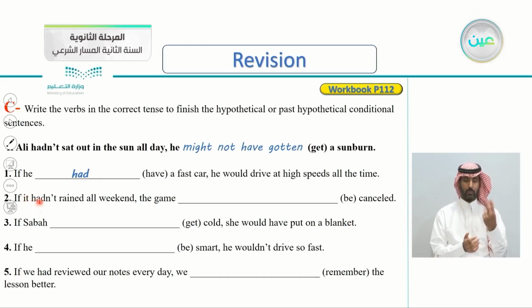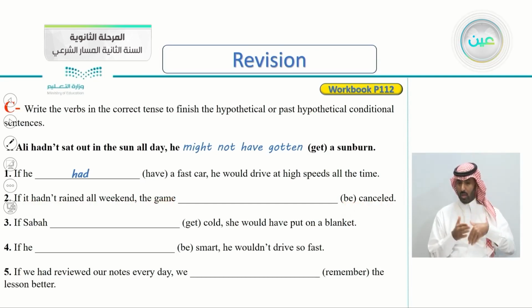Number two, if it hadn't rained all weekend, the game be cancelled. So what do we put here? Do we use might, would, or could? And what's the rest of it? Again, if it hadn't rained all weekend, the game be cancelled.